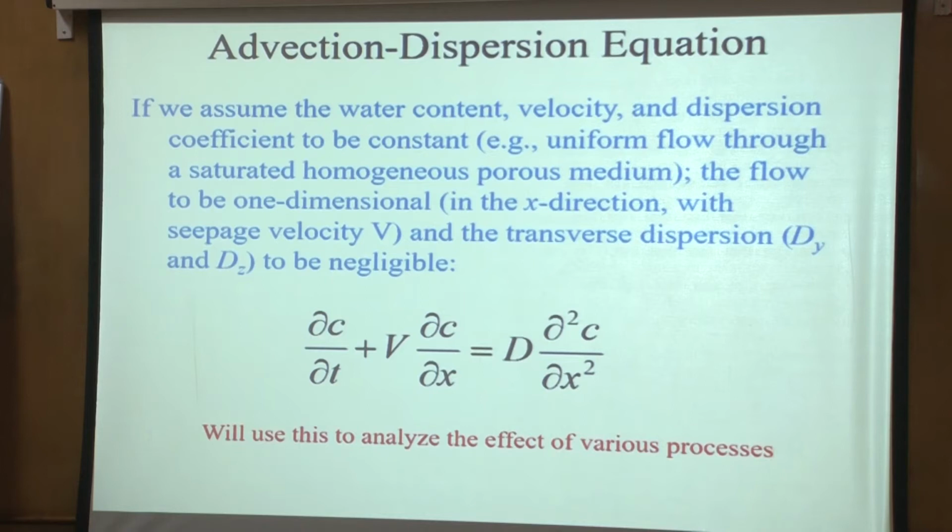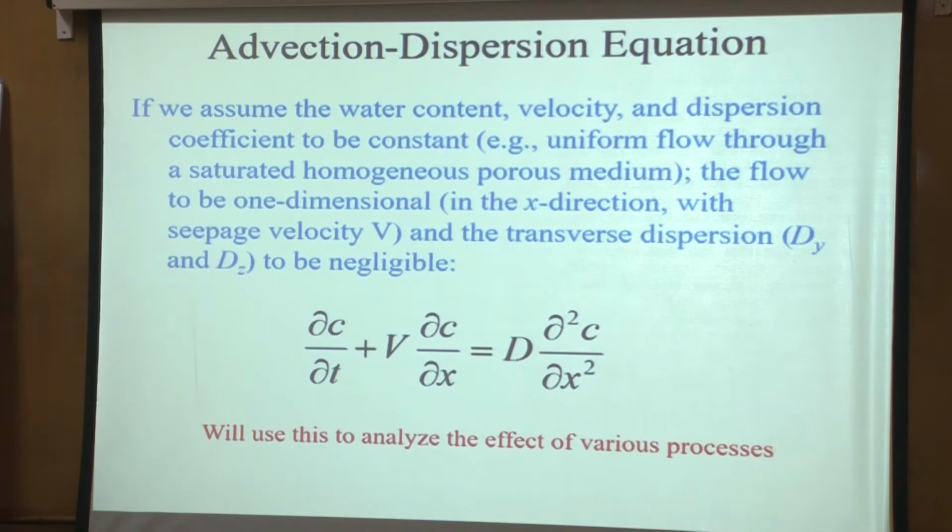So here I am assuming that the flow is one-dimensional in the x direction, velocity is constant, dispersion coefficient is constant, and the transverse dispersion terms, dy, dz, all these terms we have neglected. So only we have dx, and instead of dx I am writing just d. This is v, could be small v. In the previous one we had used small v, but assume that small v and capital V are the same. So this is finally what we get from the previous equation, ignoring all other terms, assuming a 1D flow in the x direction. And this is what we will use to analyze various processes.